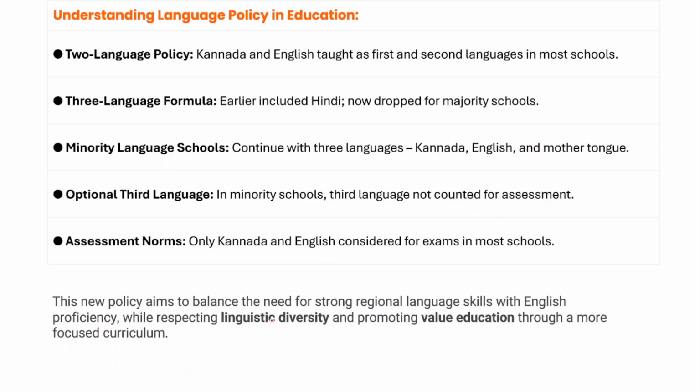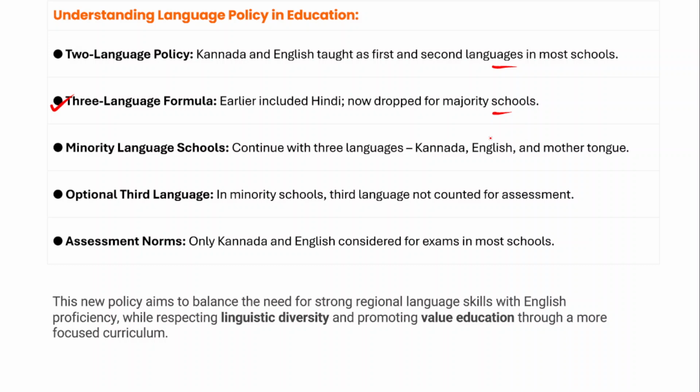So let's understand the language policy in education. If I say 2 language policy, it includes Kannada and English taught as the first, and English will be taught as a second language in most schools. And if I say the 3 language formula, earlier it included Hindi, but now it was dropped for majority schools, thereby it becomes a 2 language formula.